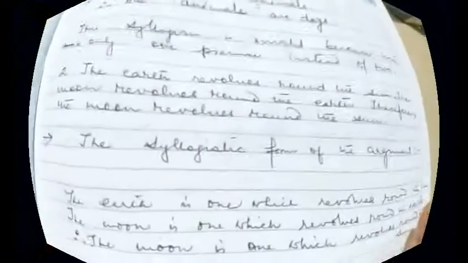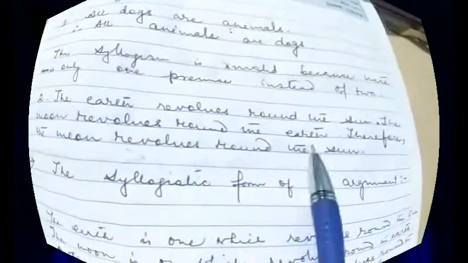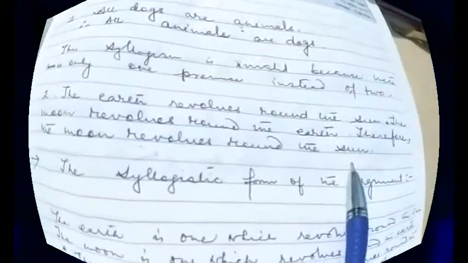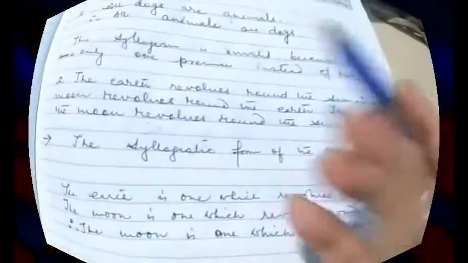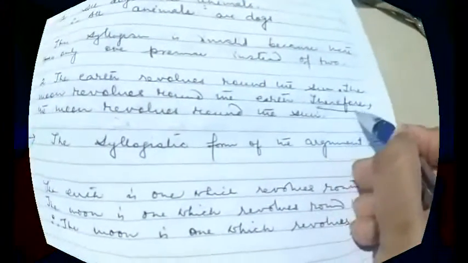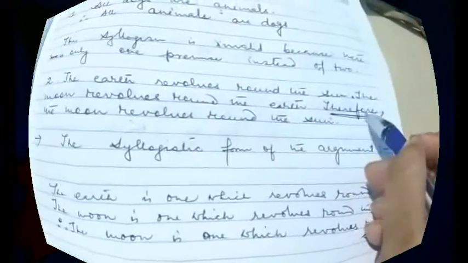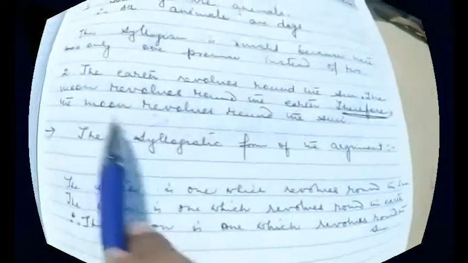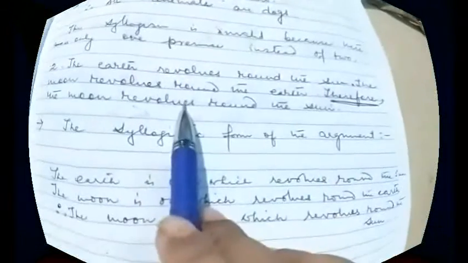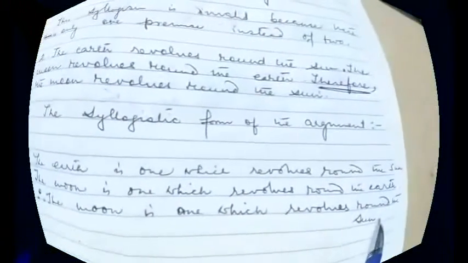Okay. Now the second one. The earth revolves around the sun, the moon revolves around the earth, therefore the moon revolves around the sun. Now first of all we have to put it in a syllogistic form. So first of all we have to find out the conclusion so that we can find out the minor term and the major term. With the help of these words we can find the conclusion. After this word the conclusion comes: the moon revolves around the sun. It is not in a logical form, that's why we have written it this way: the moon is one which revolves around the sun.